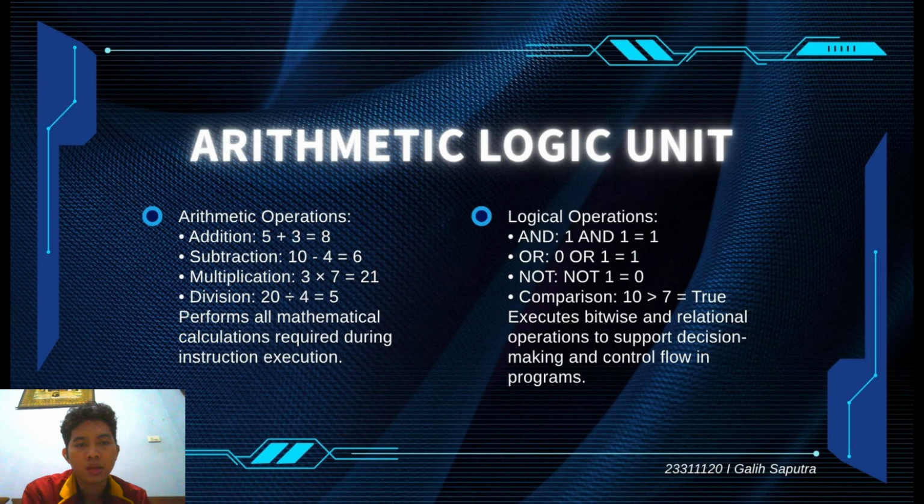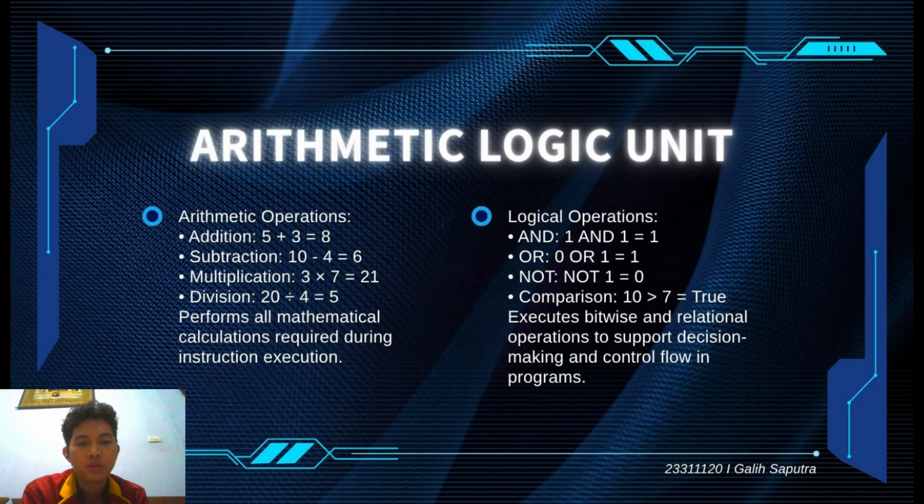Next is the arithmetic logic unit. Another important component is the arithmetic logic unit or ALU. The ALU performs all mathematical calculations required during program execution. These include addition, subtraction, multiplication, and division. For example, when a program calculates 5 plus 3, the ALU performs the calculation and produces the result 8.